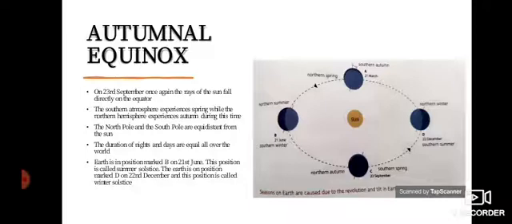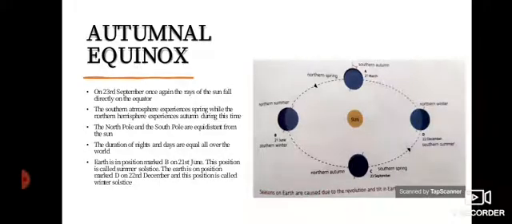Now, autumnal equinox. On September 23rd, once again the rays of the sun fall directly on the equator. The southern hemisphere experiences spring, while the northern hemisphere experiences autumn during this time. And the north pole and south pole are equidistant from the sun. Again, they are at equal distance from the sun, and duration of nights and days, again, they are equal all over the world.